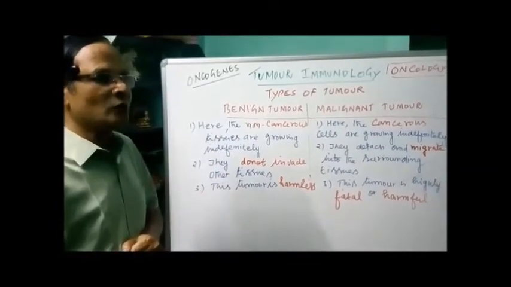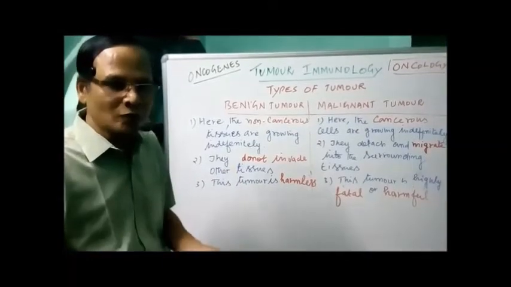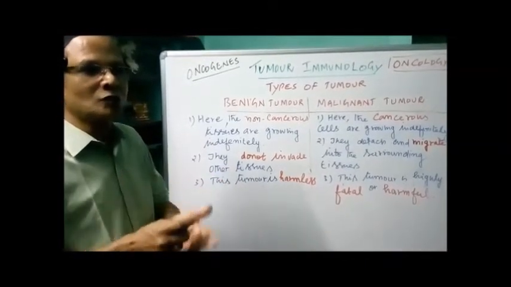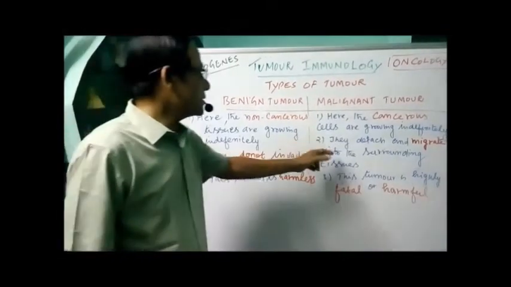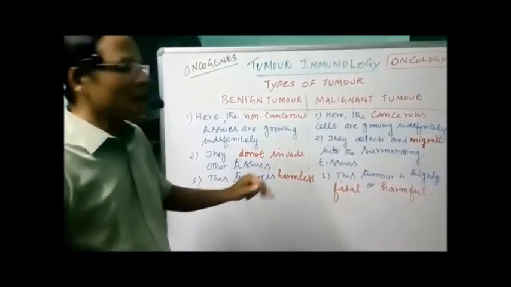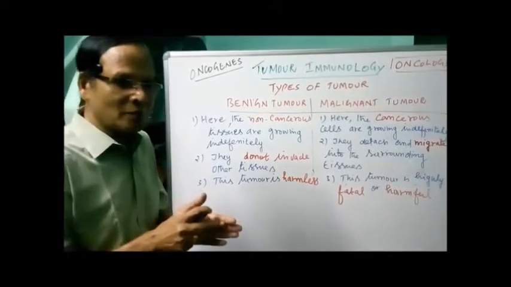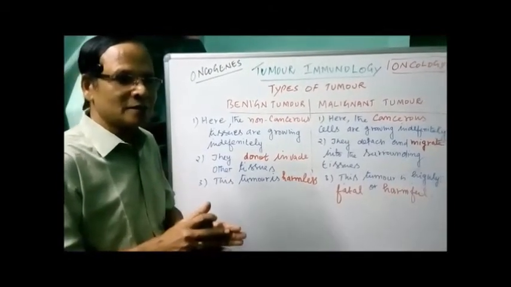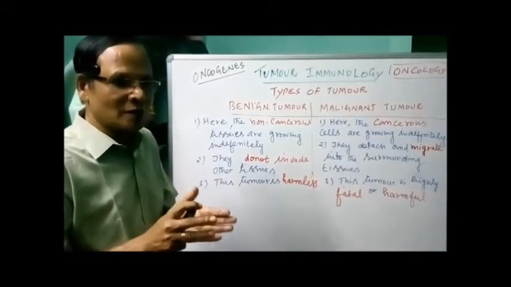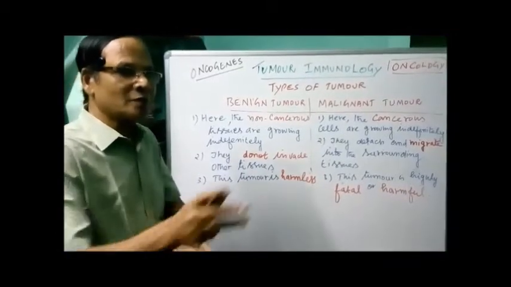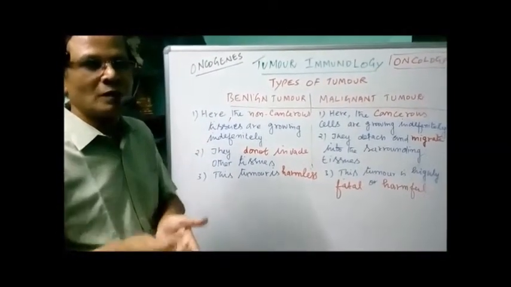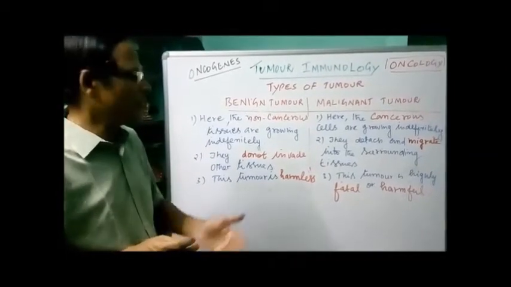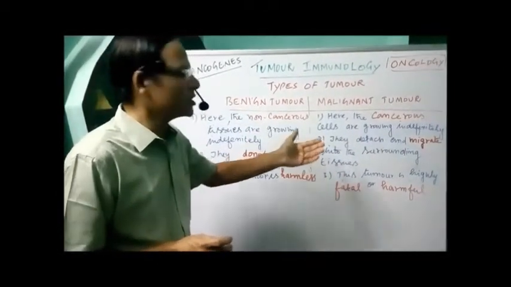They can spread to other parts of the body and produce secondary growth of cancer, metastasis. From the primary cancer, the cells get detached and migrate into the surrounding tissues through the bloodstream or the lymph, so they produce secondary growth.